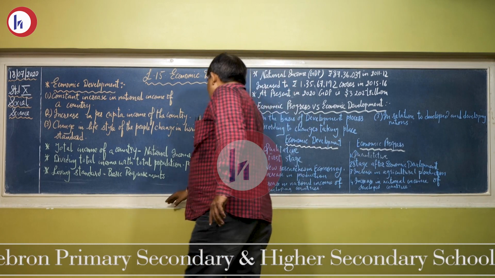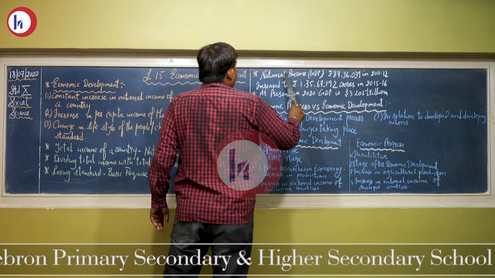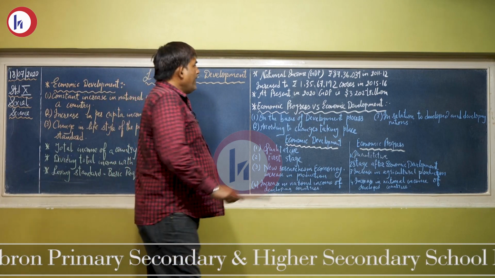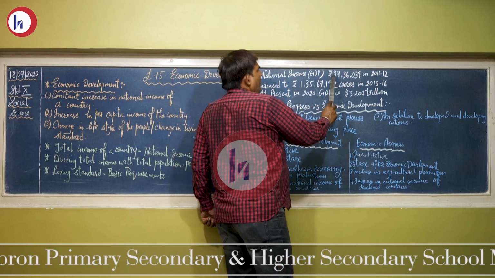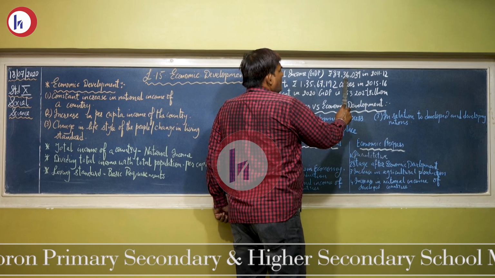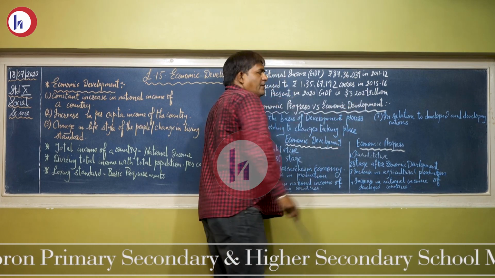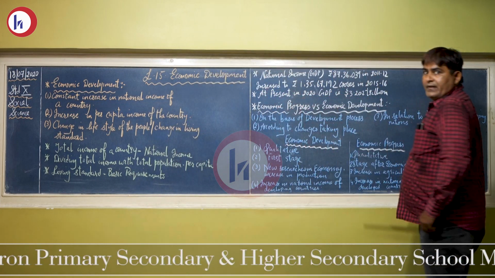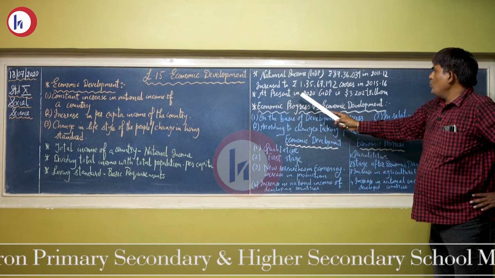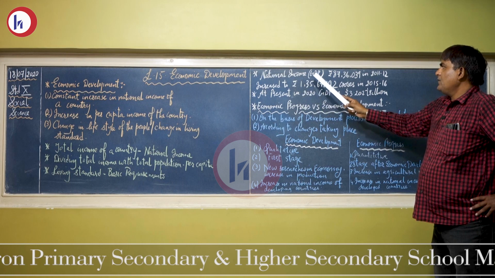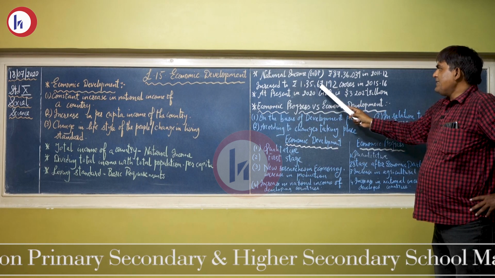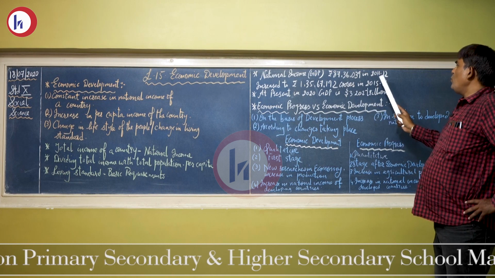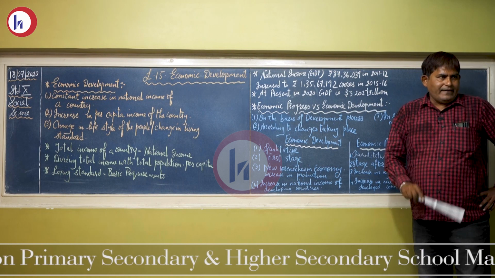Now, the national income, that is GDP, gross domestic product, was 87,36,039 in 2011-12. It increased to 1,35,67,192 crores in 2015-16.